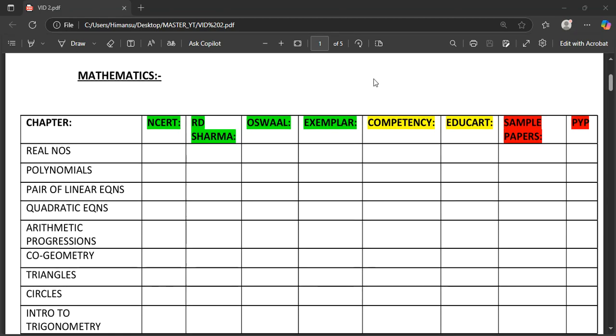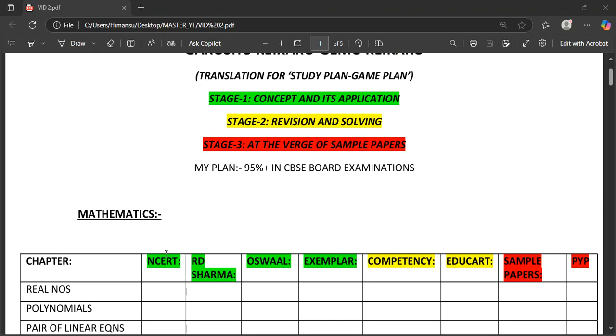Okay, so these were all of the books that I had followed. First of all, NCERT. Like I mentioned in the last video, NCERT is actually very important. So you are not just going to do only the exercise questions. What I want is, if you can get an older NCERT version of the book, it is available on Google.